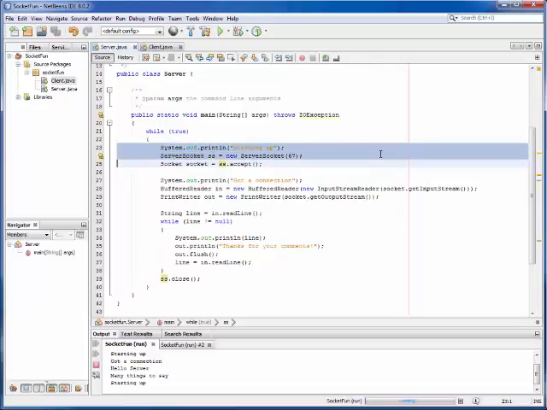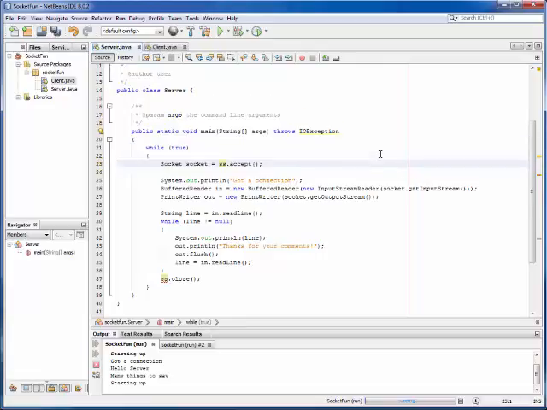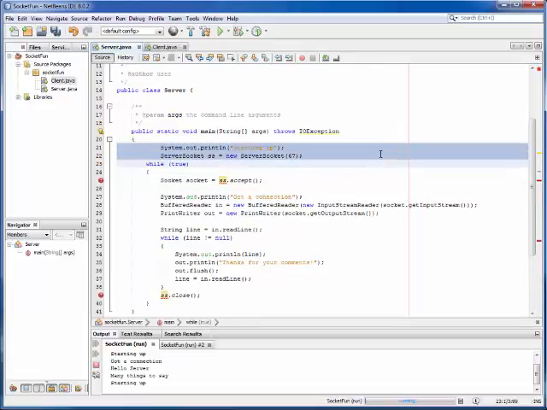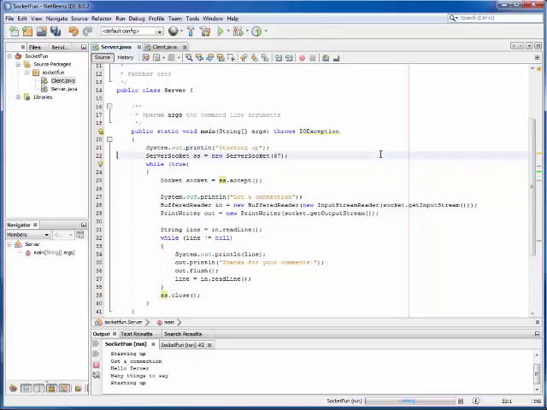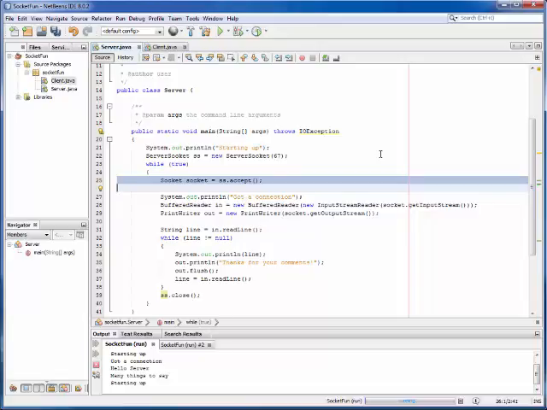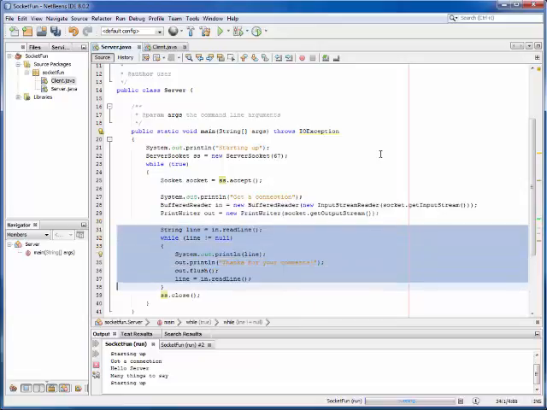I want to loop around everything not including the server socket. And so what I can do is I can just take these two lines of code and kick them up here. And again, I'm going to select these two lines of code, hit Shift and Tab, and move them over like that. So when I start up my server, I'm going to open up my telephone connection. And then I'm going to loop and deal with one incoming call. And then I'm going to go through and I'm going to manage that connection, and I'm going to read the line and everything else like that.